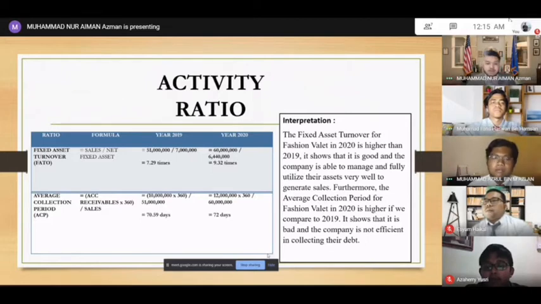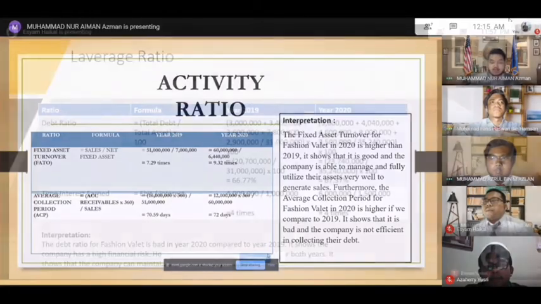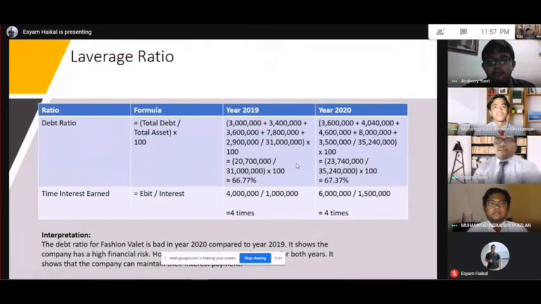So next, I'm going to pass the presentation to Faris. Sorry, to Esyam Haikal. My name is Esyam Haikal Esman, and I am the Vice Financial Manager in Fashion Valet, India Berhad. I want to share about leverage ratio. First is debt ratio and time interest earned.